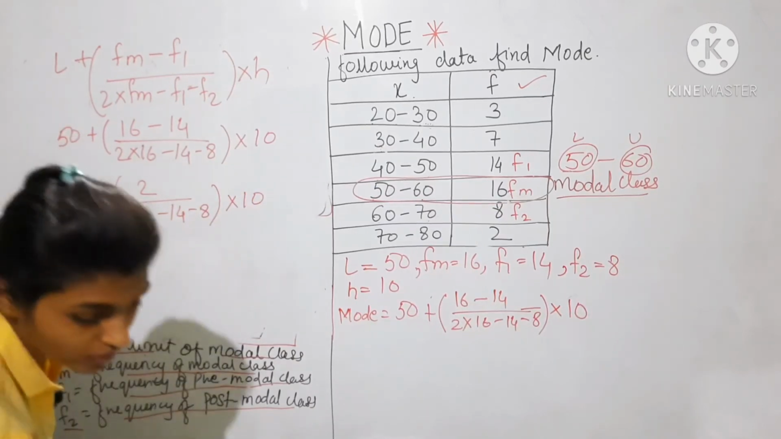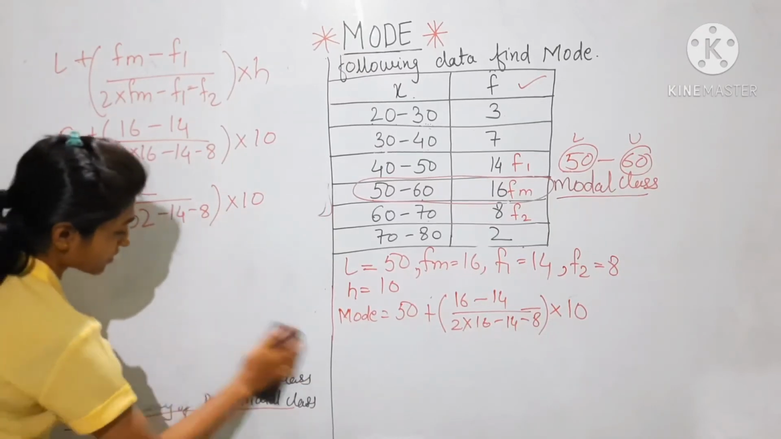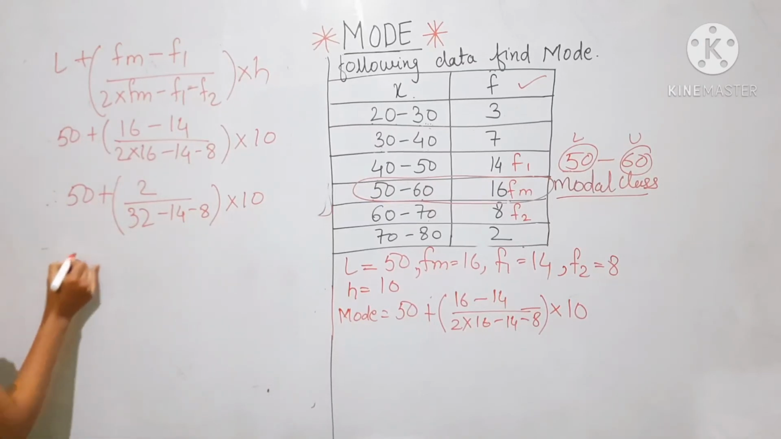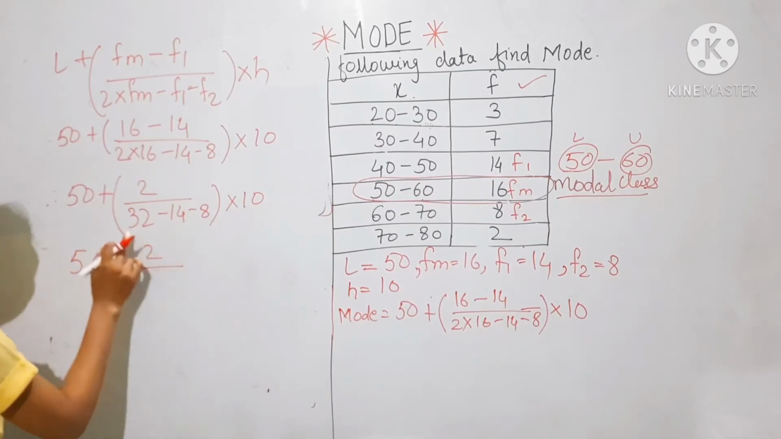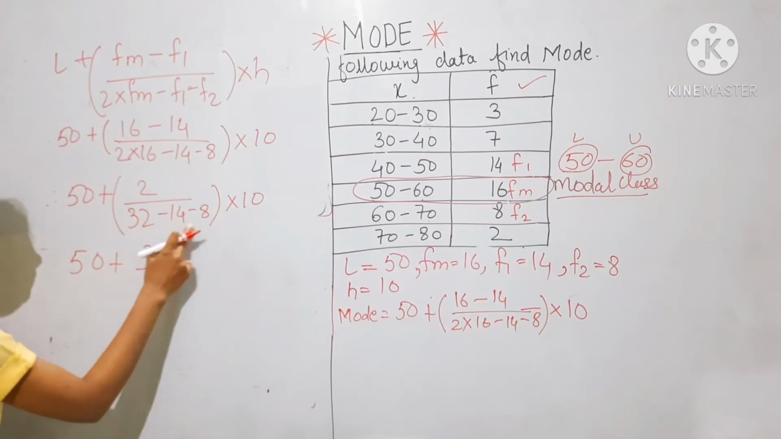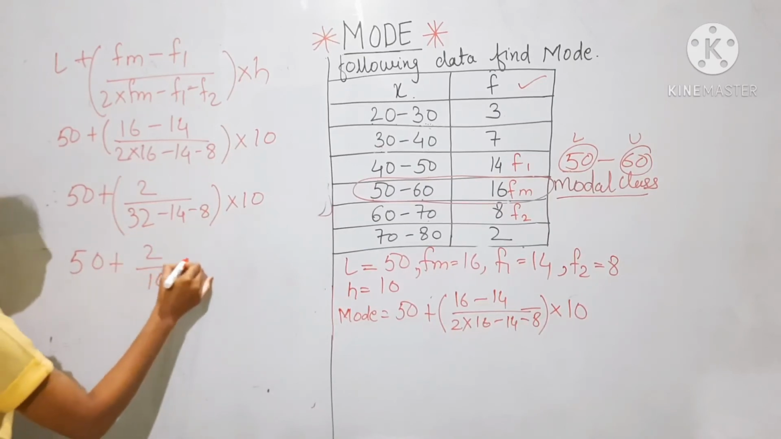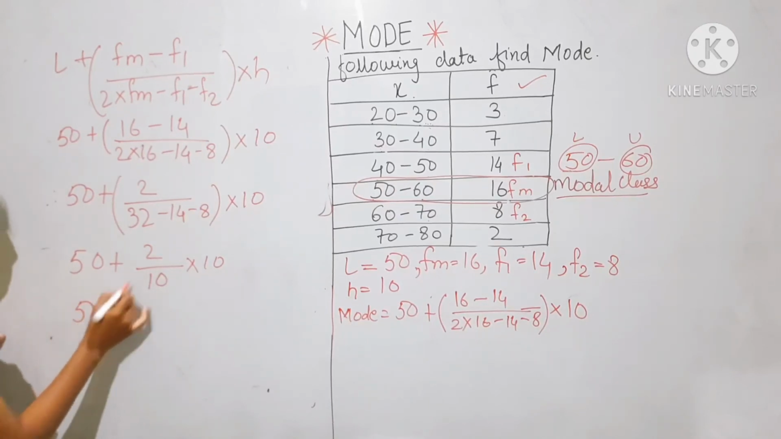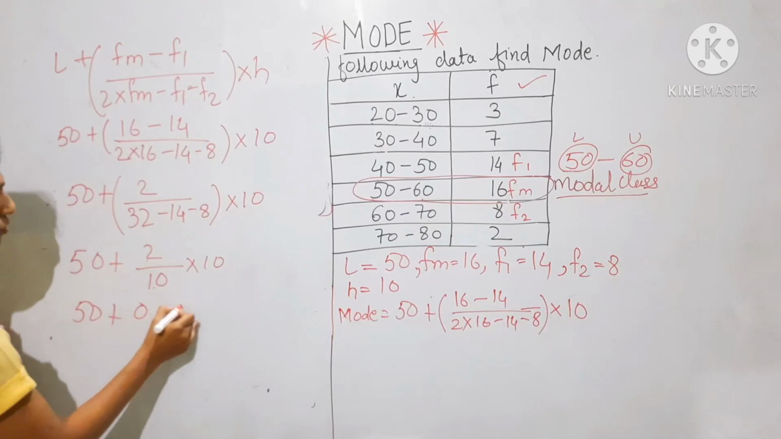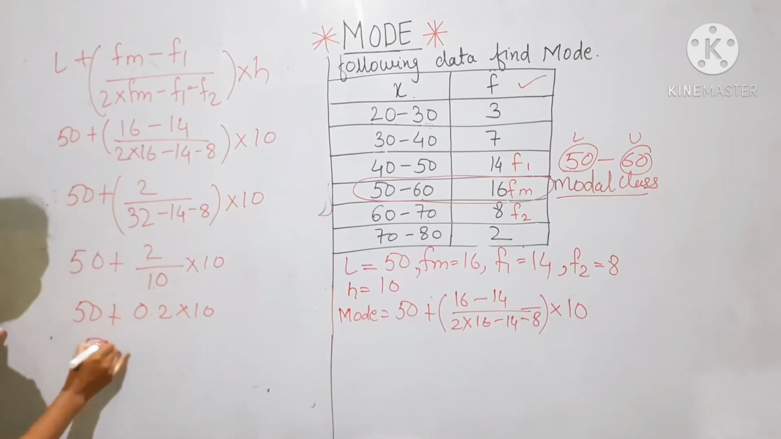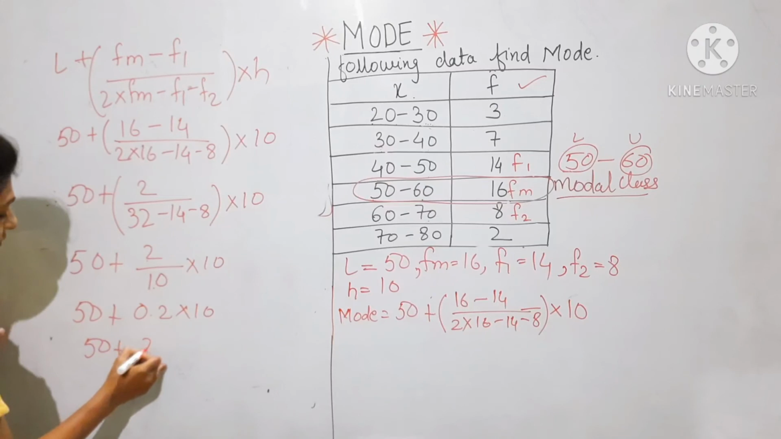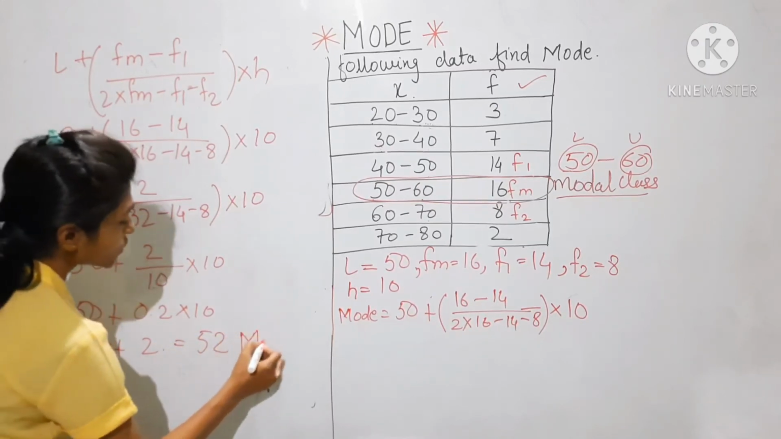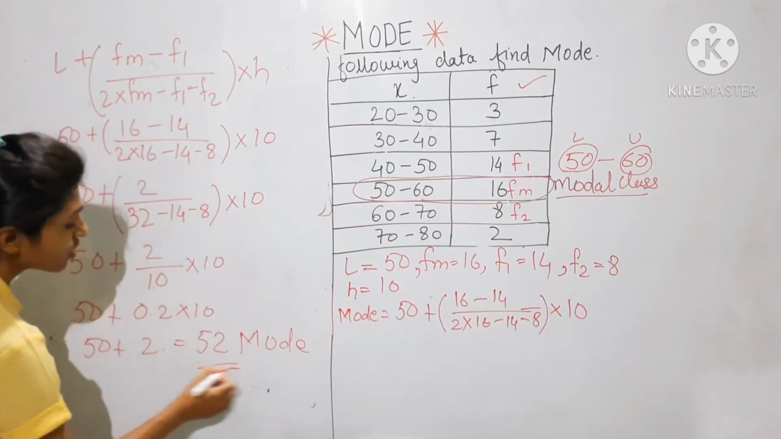So now 50 plus 2 upon 32 minus 14 minus 8, we get 10, multiplied by 10. So 50 plus 2 upon 10, which is 0.2, multiplied by 10. So 50 plus 0.2 multiplied by 10, we get 2. Therefore, mode is equal to 50 plus 2, which is 52. Mode is equal to 52.